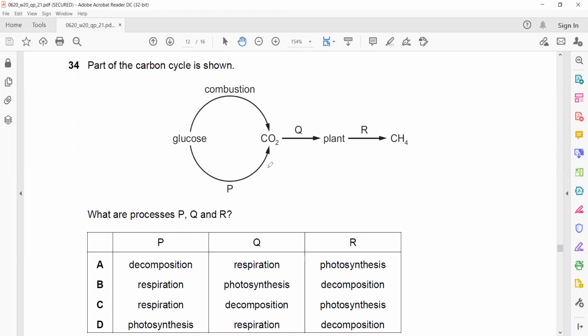One is by combustion, another one is the process of respiration. So either B will be the answer or C. Then how is carbon dioxide converted by the plant? It's by photosynthesis. So B will be the right answer.